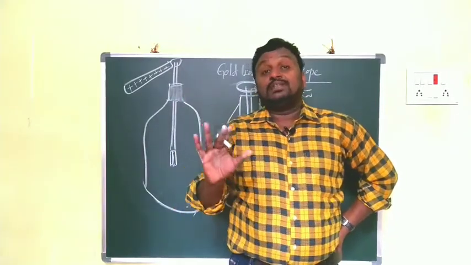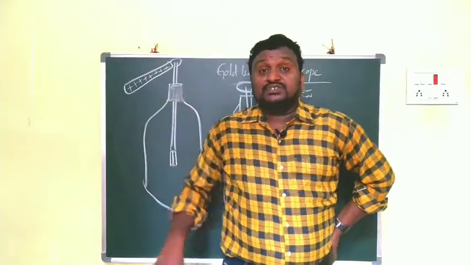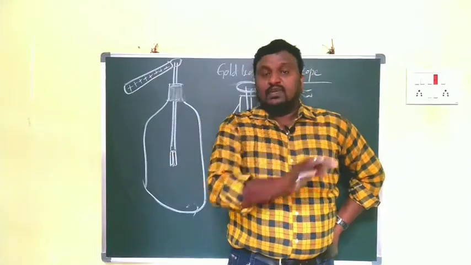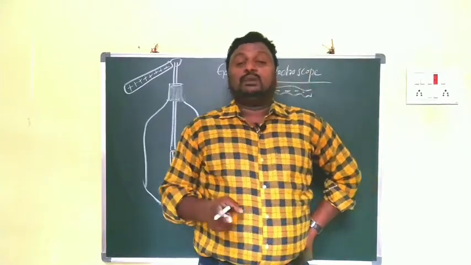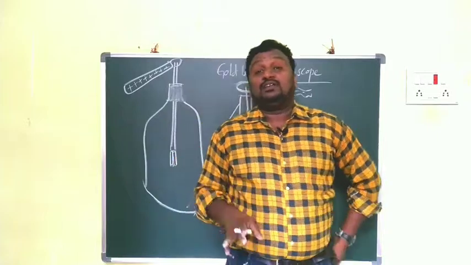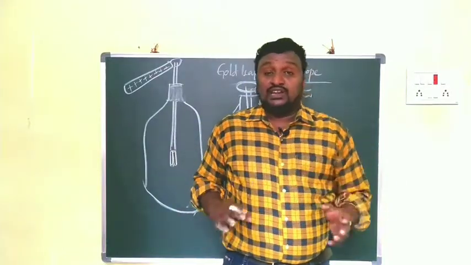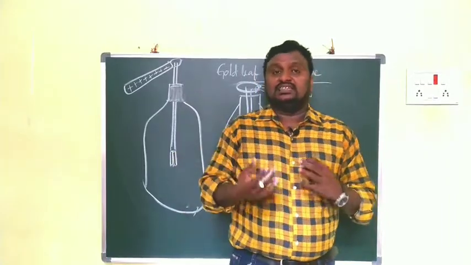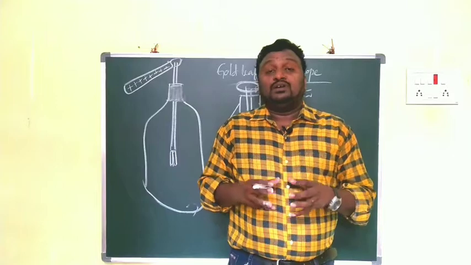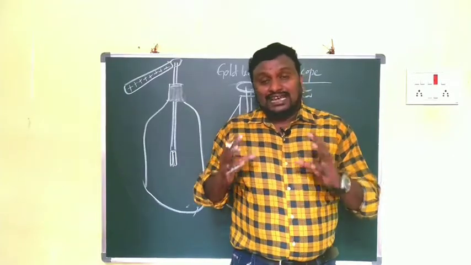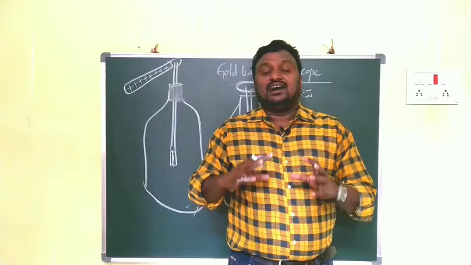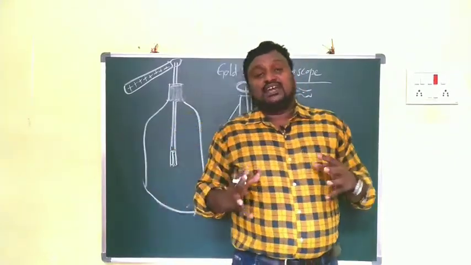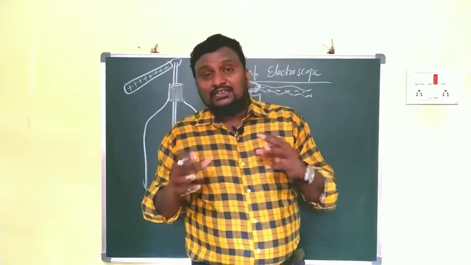The electrification gained by the bodies because of this rubbing process is available for a small interval of time. That is the first thing. The second important point is that according to Benjamin Franklin, the charges are of two types, positive and negative charges. And we discussed so many examples in which we proved that like charges always repel each other, unlike charges always attract each other. So this is the simple introduction to electric charges and electric field, children.